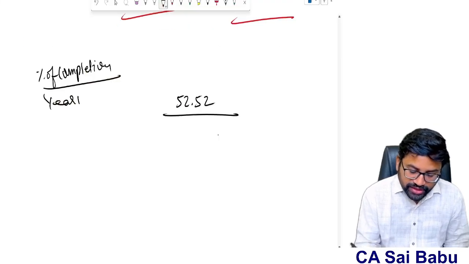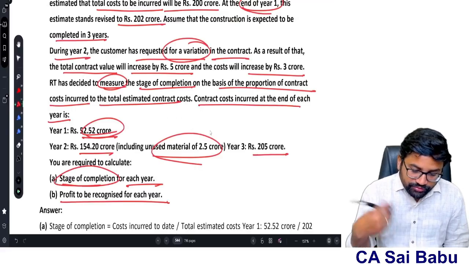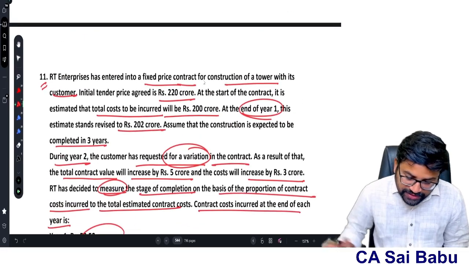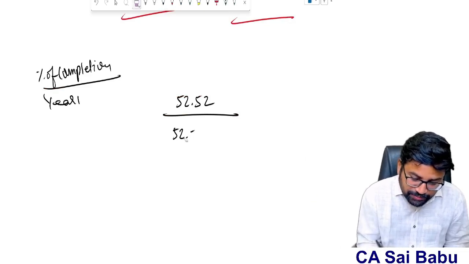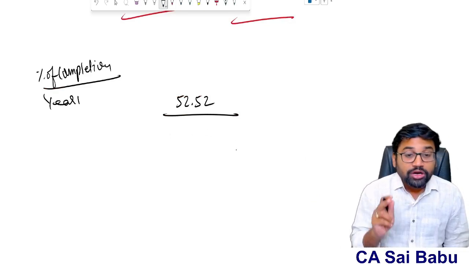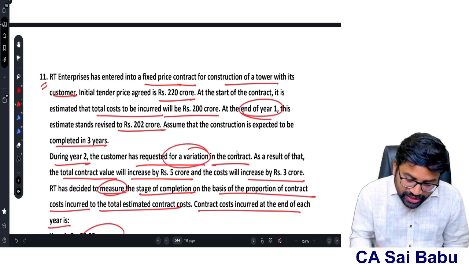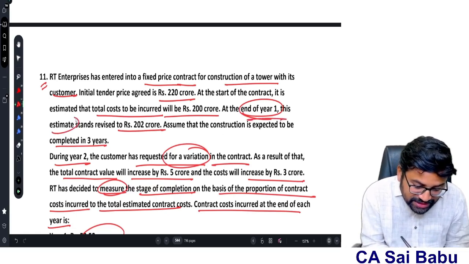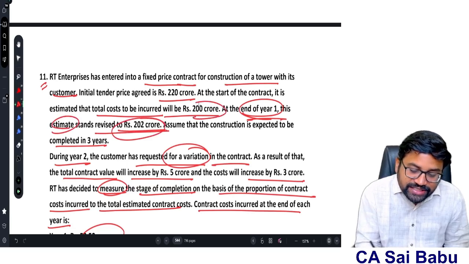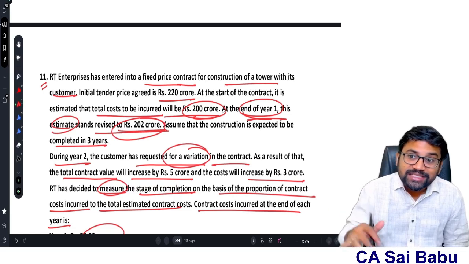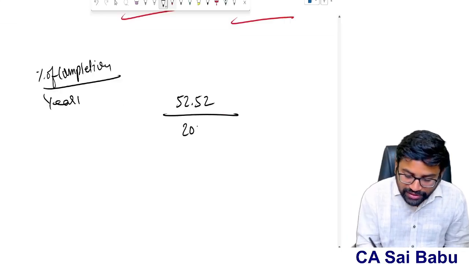52.52 crores divided by cost incurred 52.2 plus further cost to be incurred. Actually, if you see, sir, at the end of the first year, we are finding the percentage of completion. Please be careful, guys. Cost incurred so far given 52.52 divided by total estimated cost of the contract. The total estimated cost of the contract at the end of year 1, this estimate stands revised to 202 crores. Initially, they estimated the total contract cost as 200. Now, at the end of year 1, they revised the estimation to 202. So, therefore, I will take 202 crores.